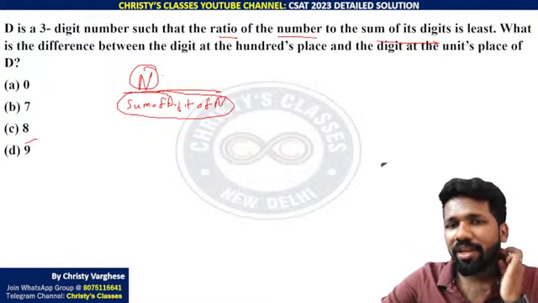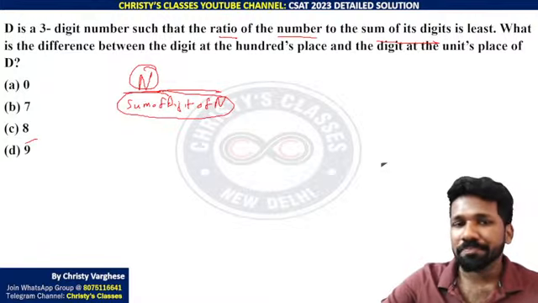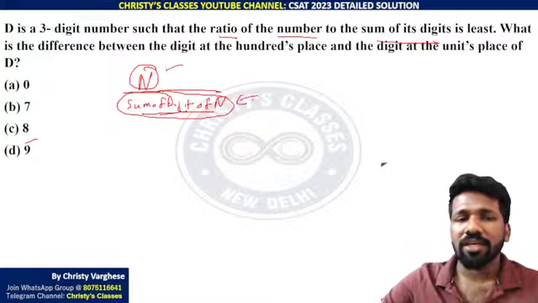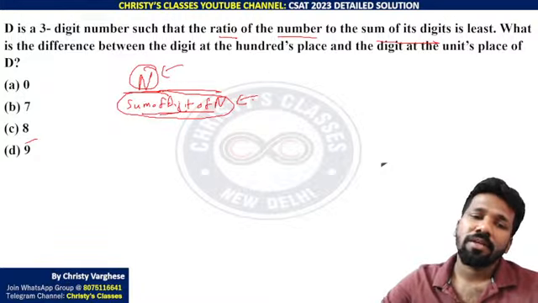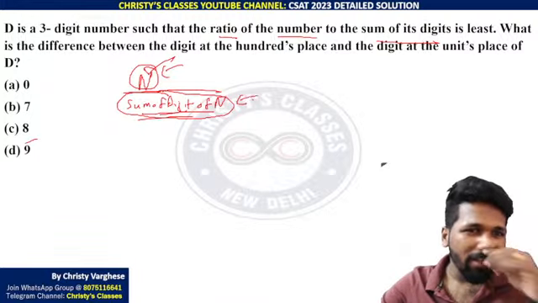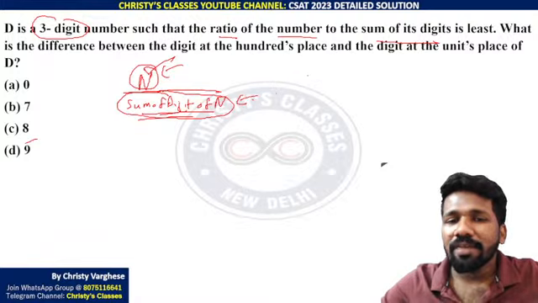Ideally the denominator should be minimum and the numerator should be maximum. So you want to increase the size of this, decrease the size of this, but depending on n only, the sum of digits also will be there, no? So this 3-digit number is also important here. So I will take an example.